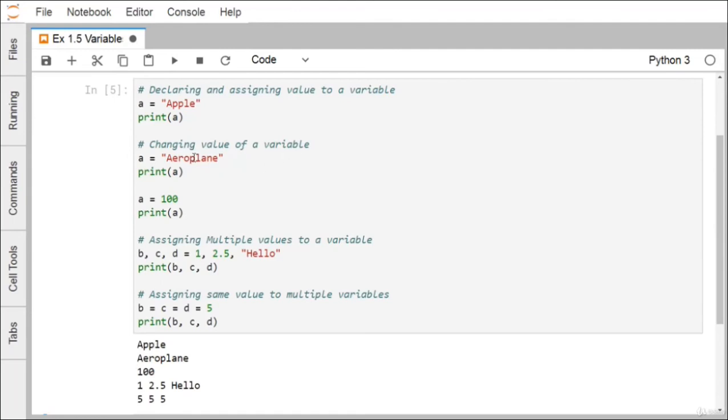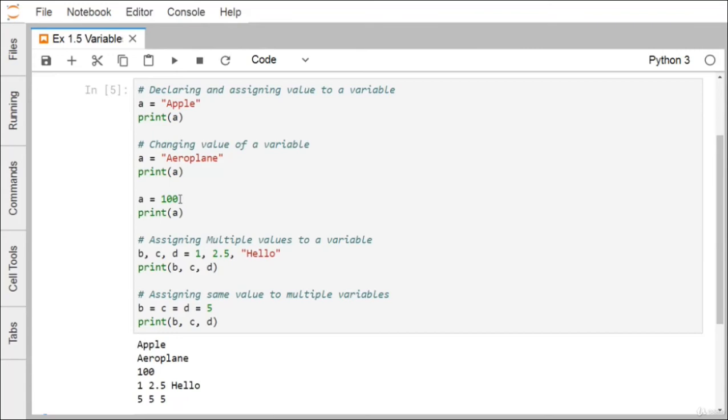Changing the value of a variable can be done using reassignment. So a is equal to aeroplane. Now if you type this and then print a, it is printing the respective string. Next, I'm just assigning 100 to a. Now if we print a, it is getting the value 100. So you can find that the same variable sometimes may be initialized with a string, sometimes with an integer, and that is allowed in Python, because Python is a dynamically typed language. That means the variable's data type will be decided during the runtime. So whatever value the variable is containing will decide the data type of the variable.